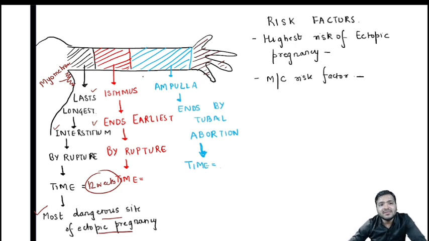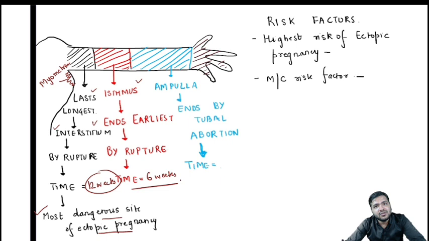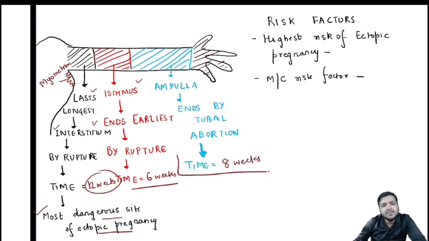Coming on to the isthmus part, remember that it ends earliest, and it ends by rupture at a time period of 6 weeks. Coming on to the ampulla part, it ends by tubal abortion, and the time period for that is around 8 weeks. So these are the three potent questions that I have discussed.